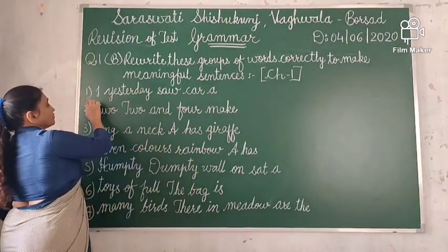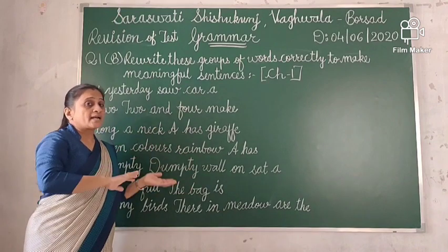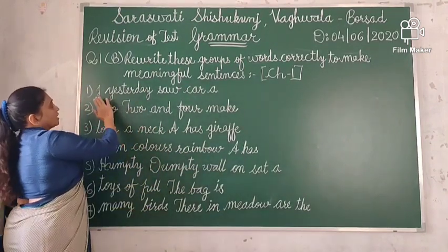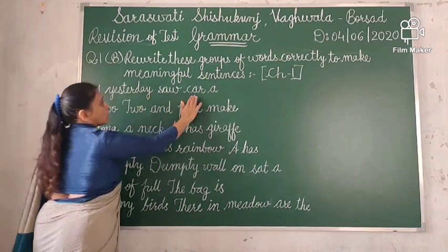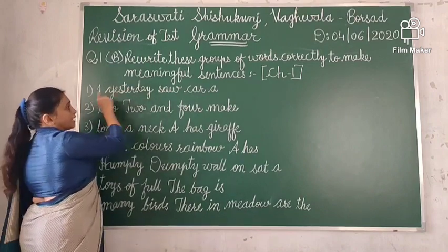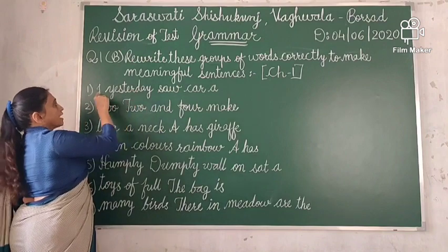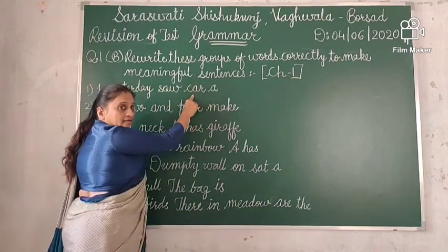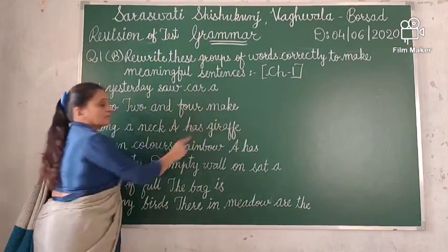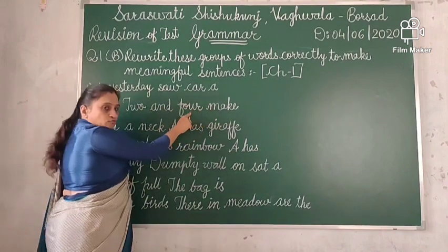Okay, here see the first one, I yesterday saw car A. So the words are here and there, so we have to correct these words. So I am speaking the answer. Yesterday I saw a car. Again, yesterday I saw a car. Now the second one, 2, 2 and 4 make. The answer is 2 and 2 make 4.